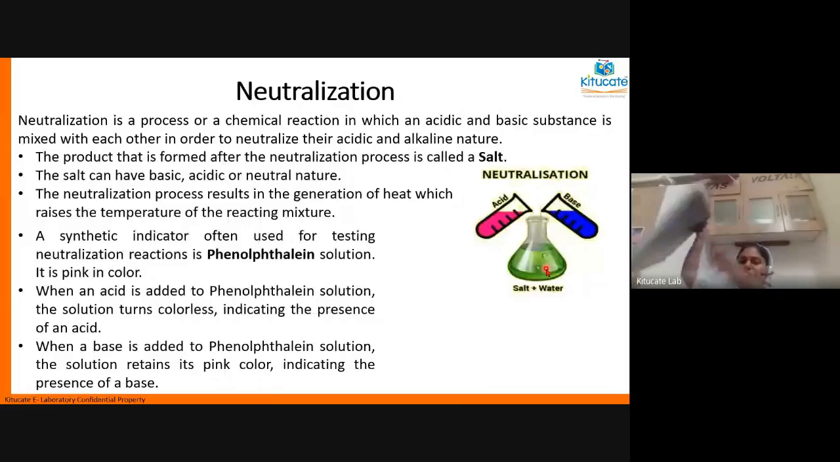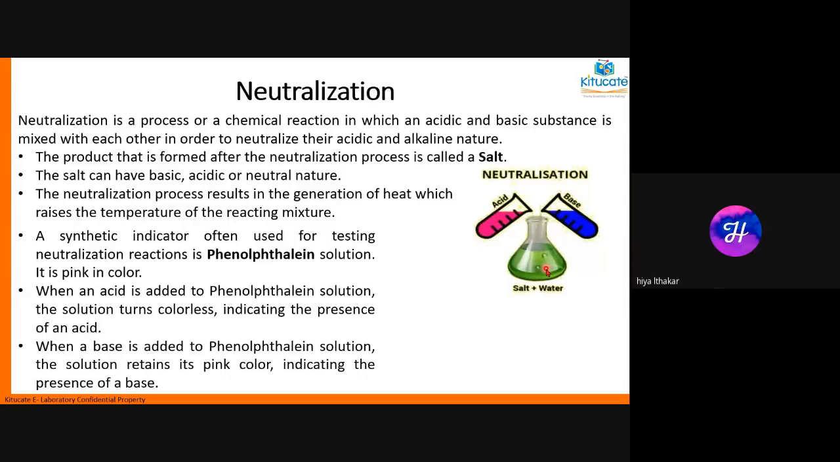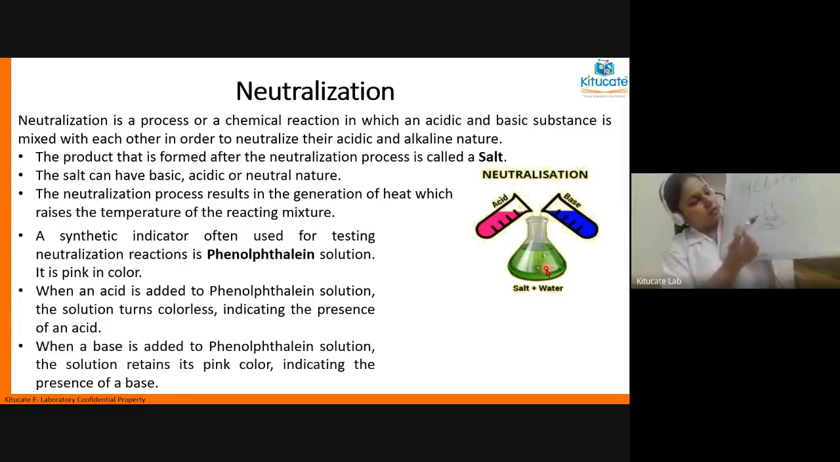So initially, or if it is getting difficult, I'll draw it on the board if you can see it here. Initially in my conical flask I have acid. As an indicator I have added phenolphthalein. Is it visible? So I have a conical flask. In the conical flask, I have taken acid and I have added phenolphthalein to it.